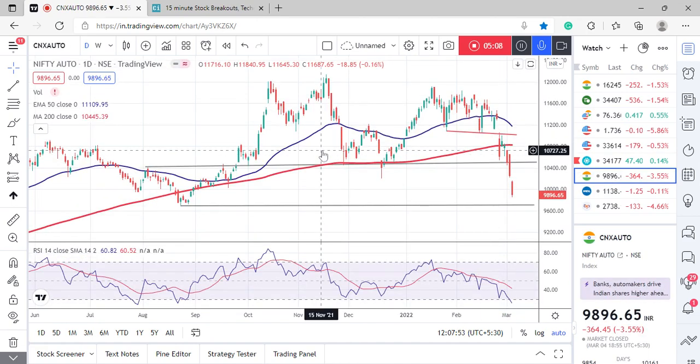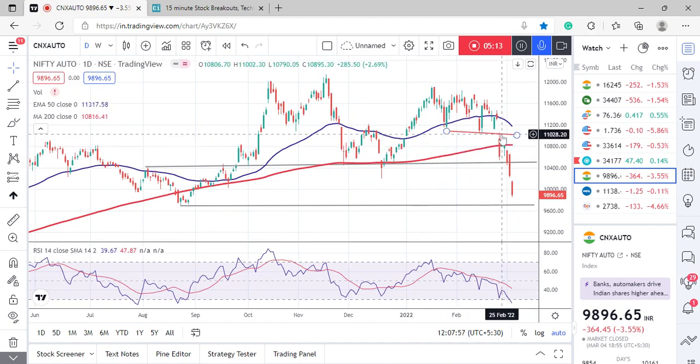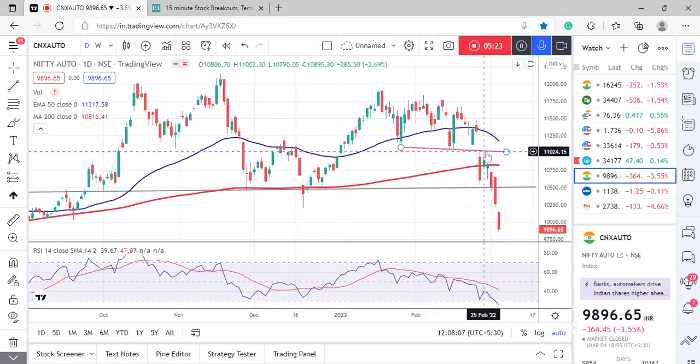This is Nifty Auto. Last week we discussed Nifty Auto, and we were expecting a correction if it fails to move beyond 11,000. Now it failed to move beyond 11,000, and this trend line was not broken.